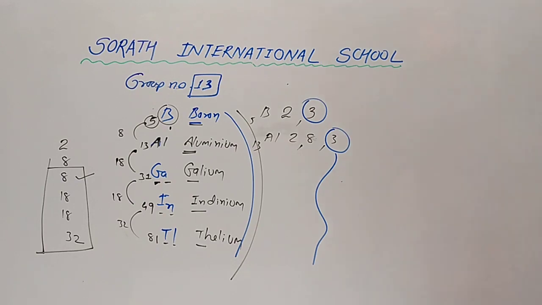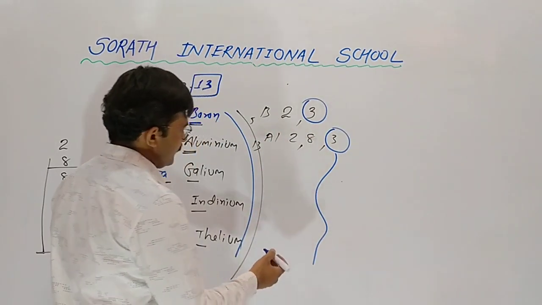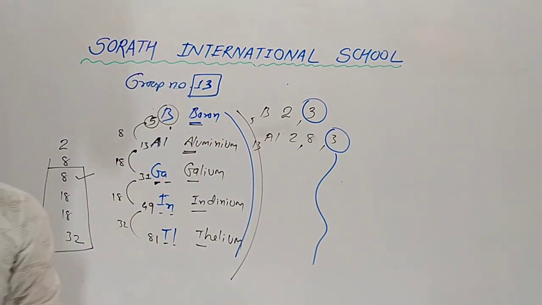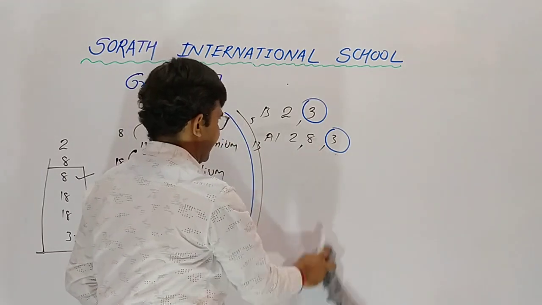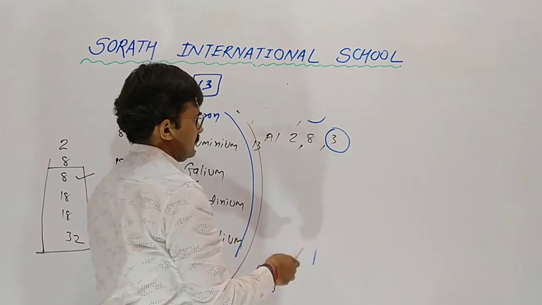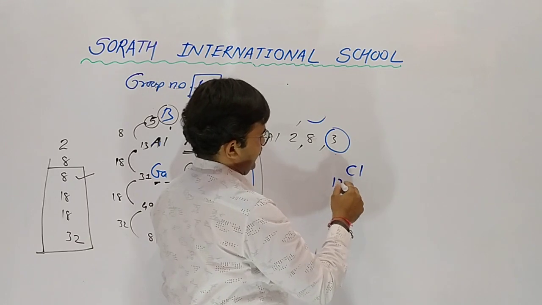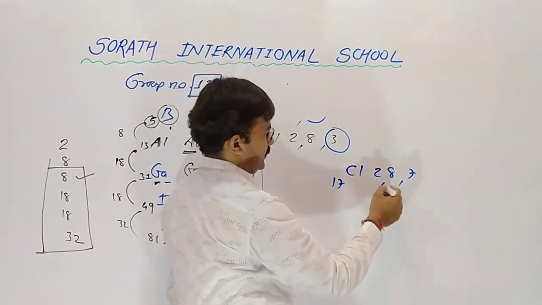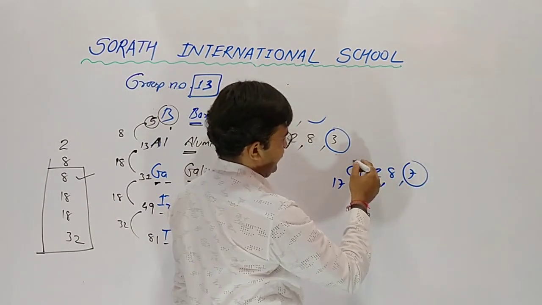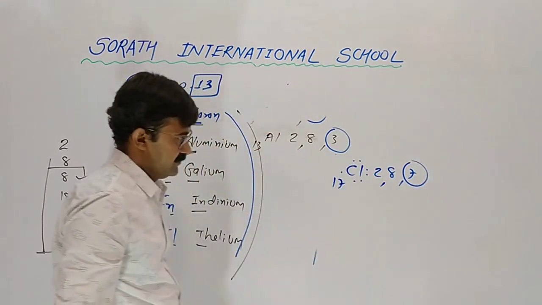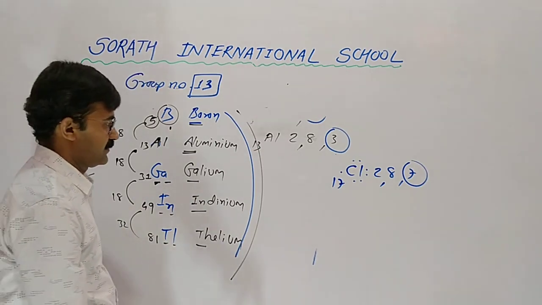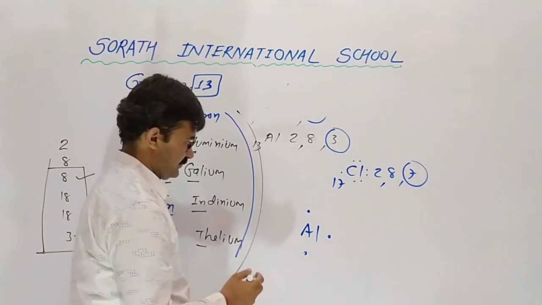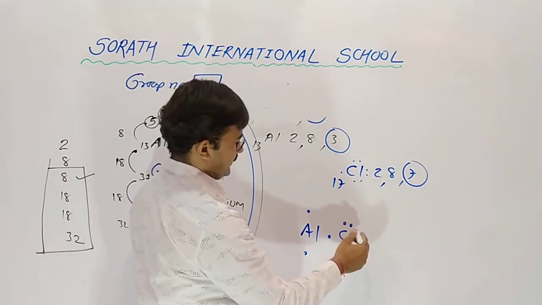Yes, sir. So whenever aluminium is going to combine with chlorine, what happens there? Chlorine, atomic number 17, 2, 8 and 7. So the outermost orbit of chlorine has 7 electrons. So aluminium says I have 3. Chlorine has 7.